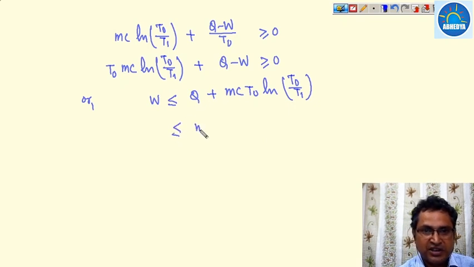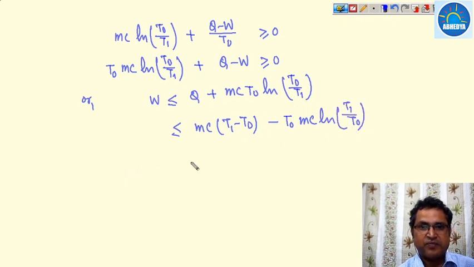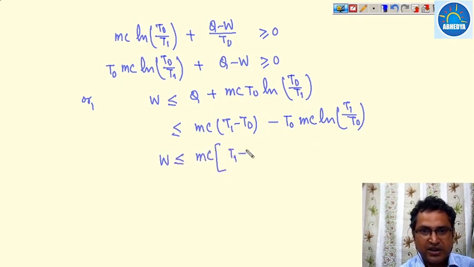Q is nothing but mc (T1 minus T0). So W is always less than or equal to mc (T1 minus T0) minus mc T0 ln T1 upon T0.